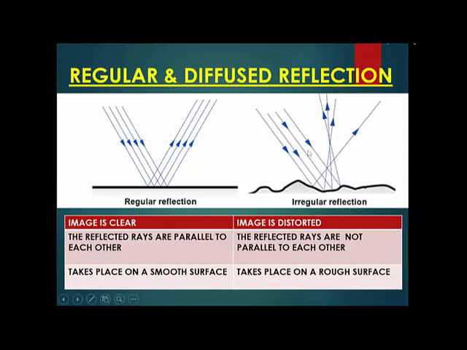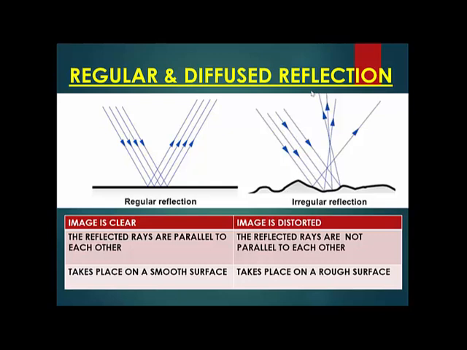Look what happens in the irregular reflection or diffused reflection. These are the incident light rays coming. They're all parallel. When all these parallel incident rays are incident on this irregular surface, one light ray goes like this, but the other light ray reflects like this. The third light ray reflects like this, and the fourth one is reflected like this. So all these reflected light rays are not parallel to each other, but they are going in various different directions. Why are they going in different directions? Because the surface is irregular.